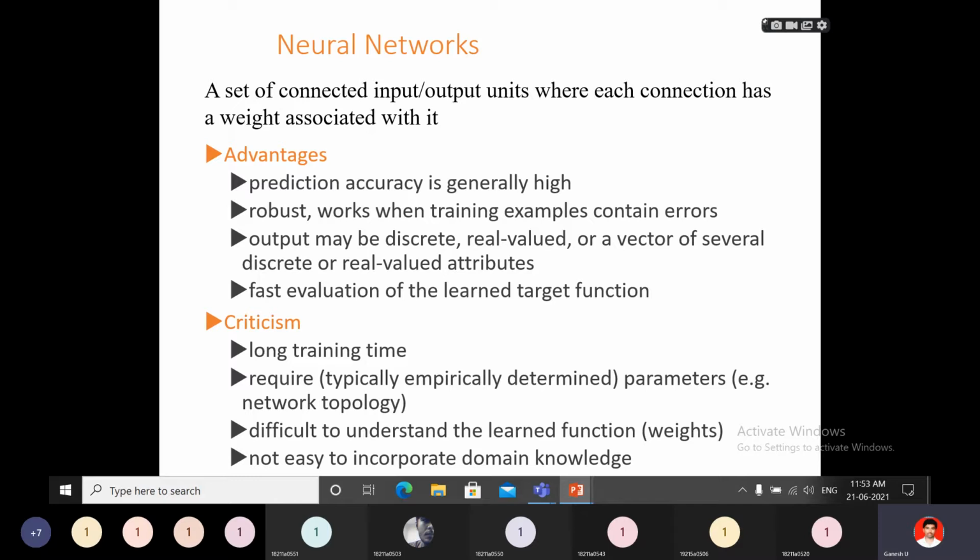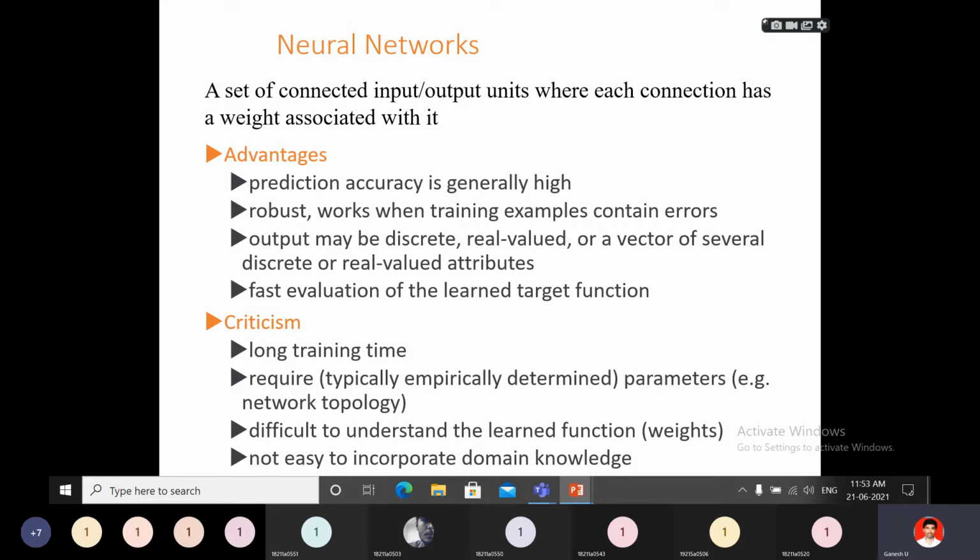Difficult to understand learned function weights. At each and every node level we find out the weights. Understanding that function, how to calculate the weights, the net weights, and the output, these all use formulas. Understanding, using and remembering these formulas is somewhat tricky and difficult. Not easy to incorporate domain knowledge. So with neural networks, user understandability is somewhat tricky.